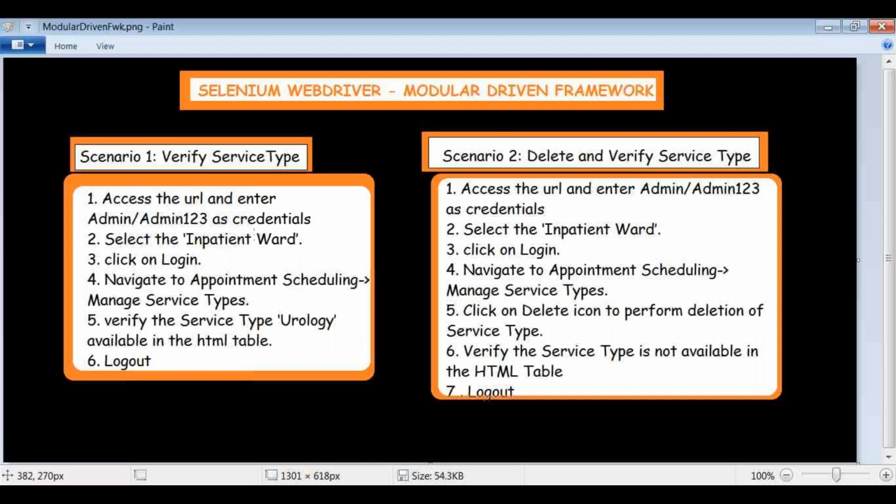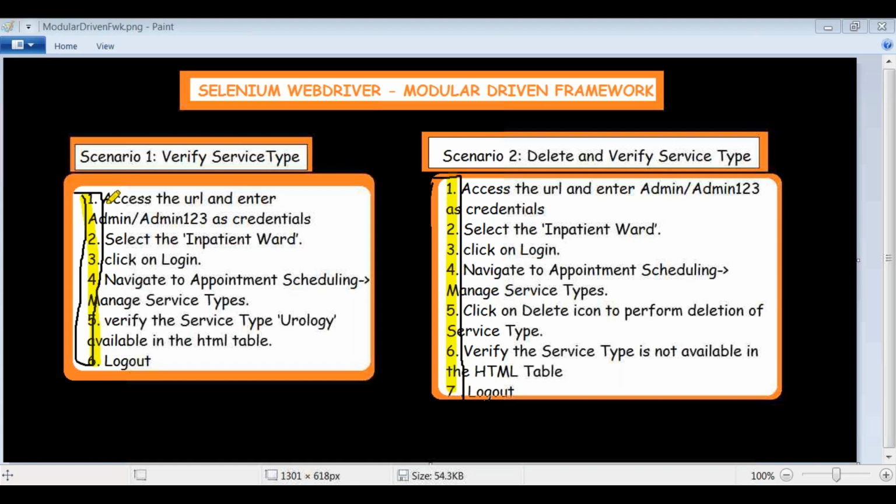If you look into these two scenarios, in scenario 1 there are totally six steps, and here there are seven steps.